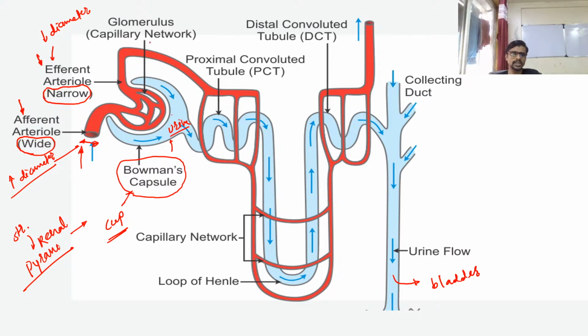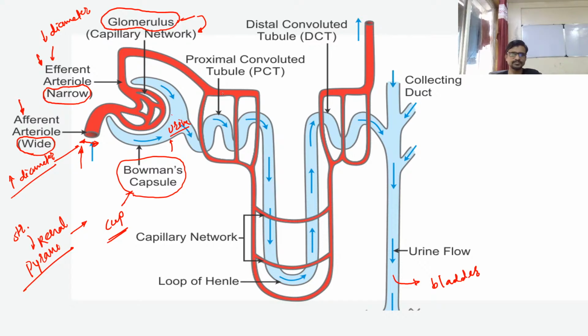Okay, so let's see this blood pipe inside of the Bowman's capsule. It forms a capillary network, or it is wound up inside of the Bowman's capsule. So this wound part, or the capillary network, is called the glomerulus. Okay, so what is a glomerulus? A glomerulus is a network of capillaries inside of the Bowman's capsule.